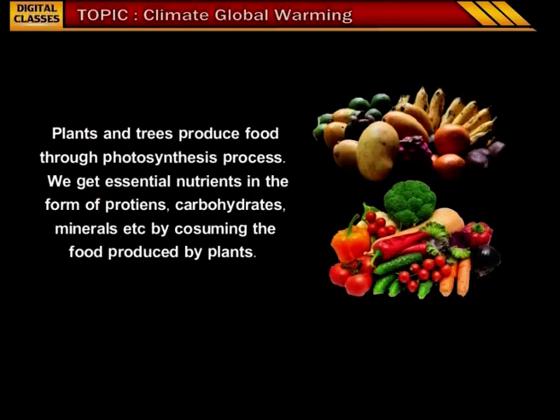by consuming the food produced by the plants. Children, by this we can understand that plants and trees produce food that is very essential for human beings by undergoing photosynthesis process. By this we can understand that biosphere contributes for life on the earth.